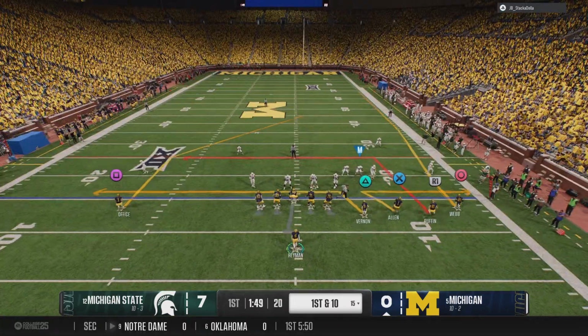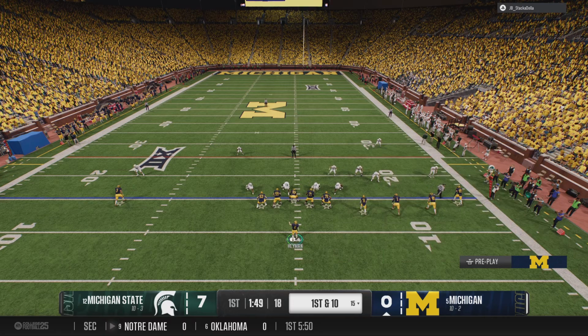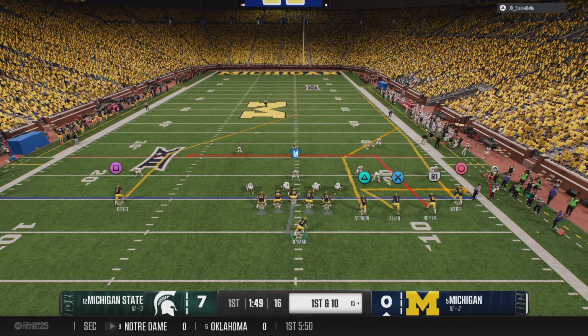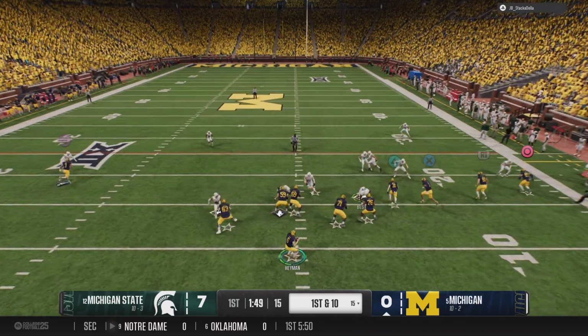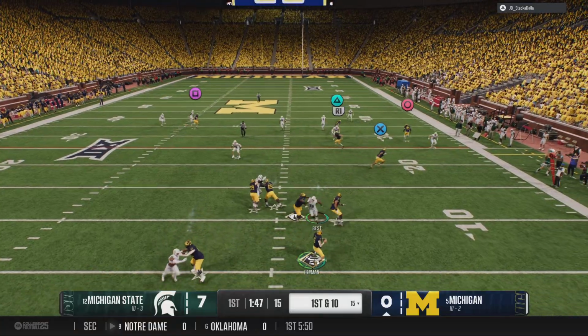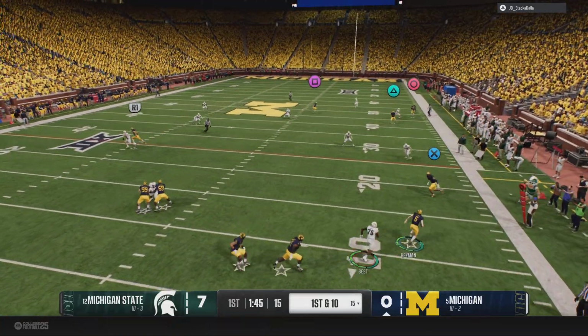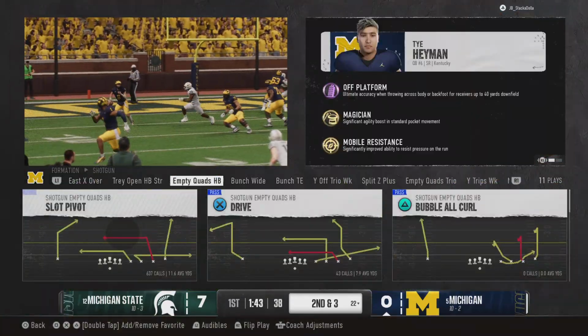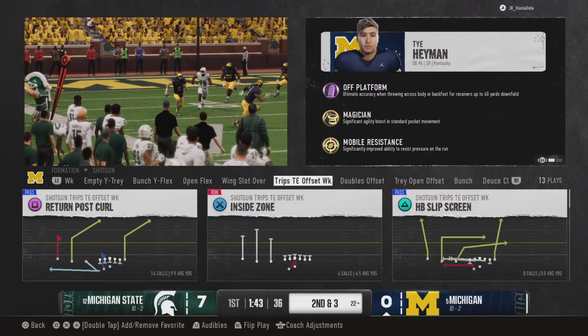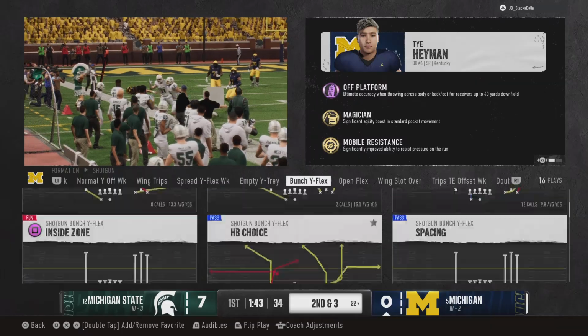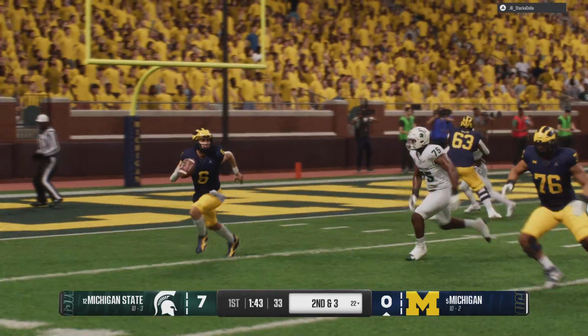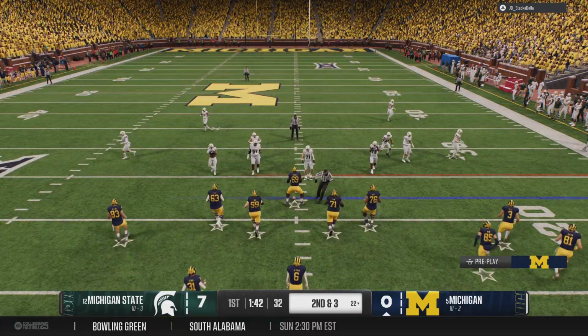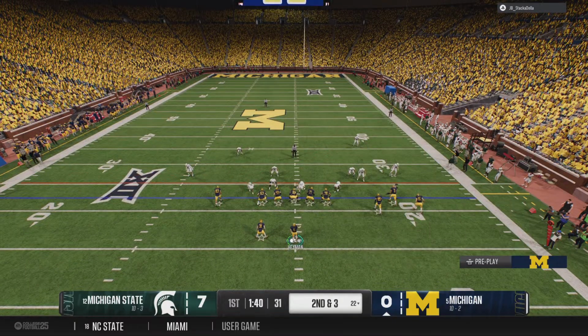Michigan offense back out on the field. They had some good things going in the last drive, but it ended suddenly with the pick. Let's see what they can do here. Quarterback escapes the pocket and takes off. And he heads out of bounds after a nice pickup on the run. I love that this guy's not willing to just give up on plays. He's got enough athletic ability to give you some positive yards in the run game, and he's able to do that right here.